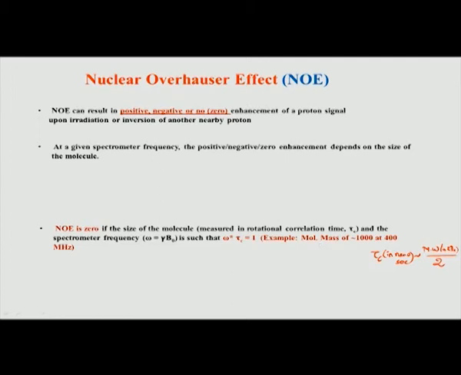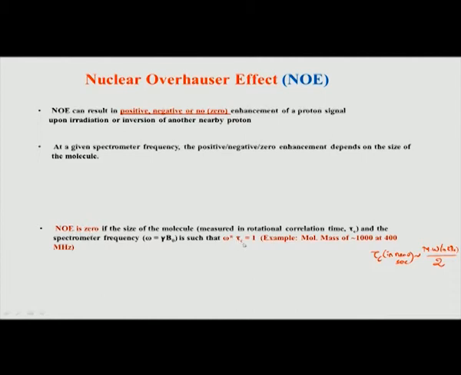So, the molecule is not frozen. When the molecule is not frozen, it is having a slow tumbling because its temperature is low. So, it may happen that the tau c, which was 0.5 nanoseconds in this case, may become 1 nanosecond. If it becomes 1 nanosecond, then obviously this multiplication is not equal to 1, then we have come out of this problem and NOESY will now work for your molecule.